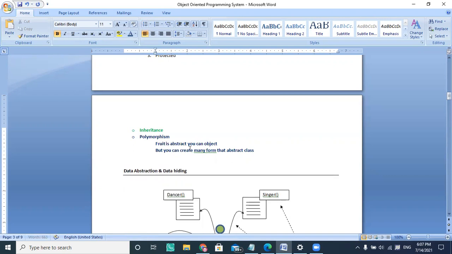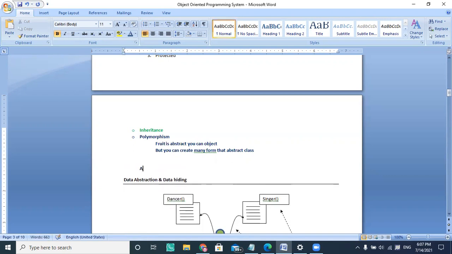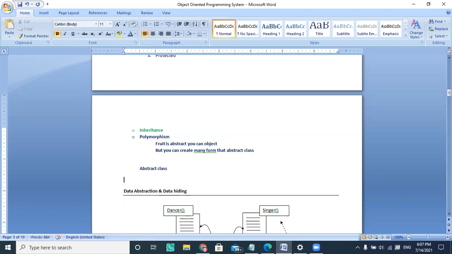People are always talking wrong. Abstract means you can't create an object of the class here. That is correct, but that is not the only thing. You can't create it, but you can create n number of forms from the abstract class.